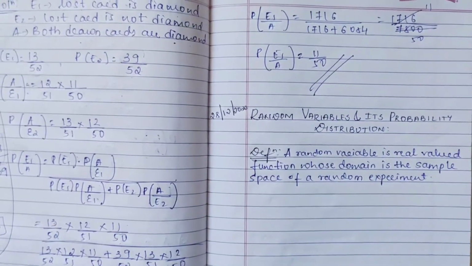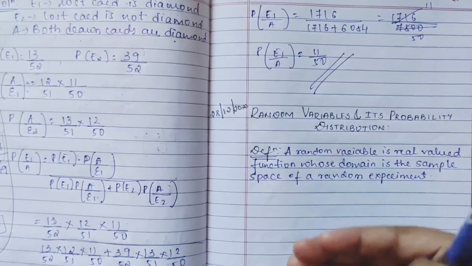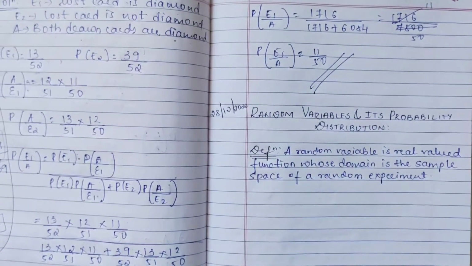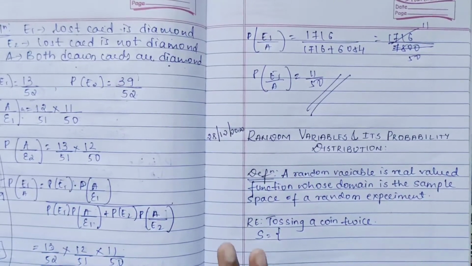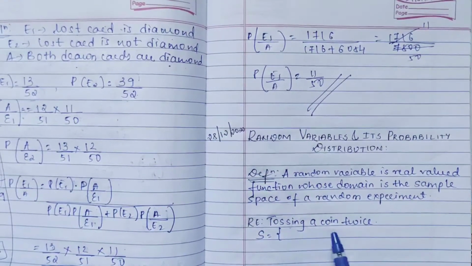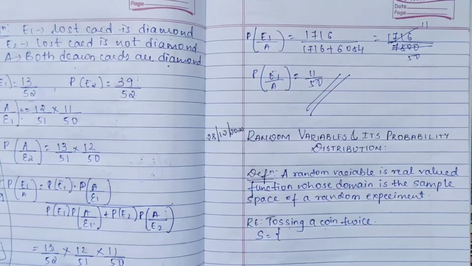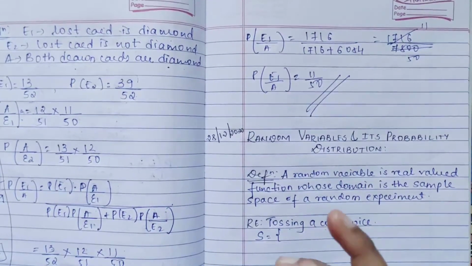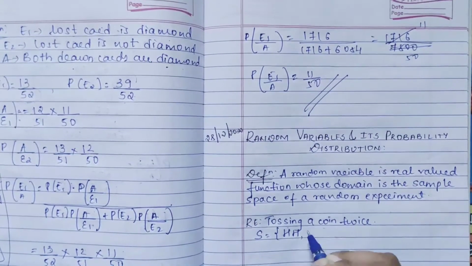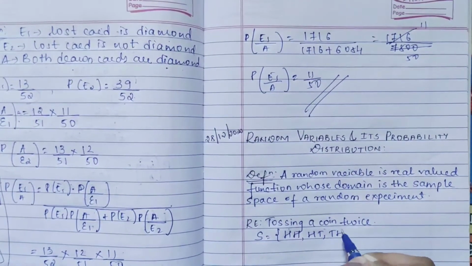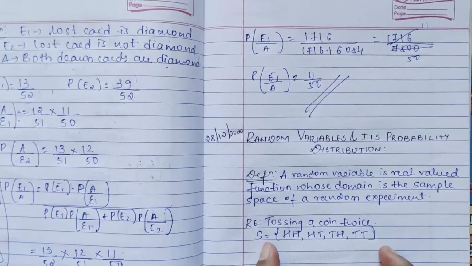Based on that we have problems, but how it works, I'll take one random experiment and show it. That will be clear for you. Now I have taken a random experiment: tossing a coin twice. So what can the sample space be? When you toss a coin 2 times, you can get head head, head tail, tail head, tail tail. This becomes your sample space.